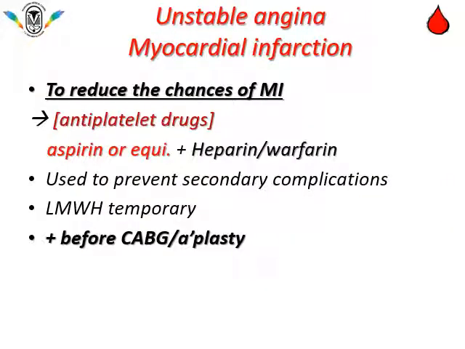For the treatment of unstable angina and myocardial infarction, especially to prevent further attacks of myocardial infarction, antiplatelet drugs are preferred: aspirin or clopidogrel or prasugrel. But to reduce the chances of MI, sometimes heparin and warfarin also can be combined, especially to prevent secondary complications. And before CABG or angioplasty, aspirin or antiplatelet has to be stopped, and to prevent complications during surgery, we have to give heparin therapy.